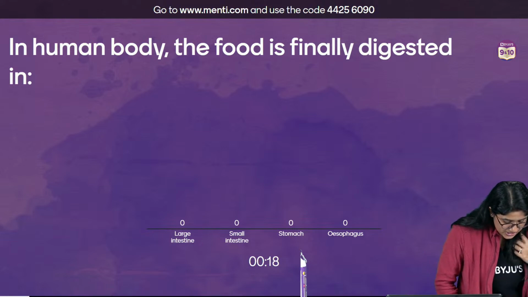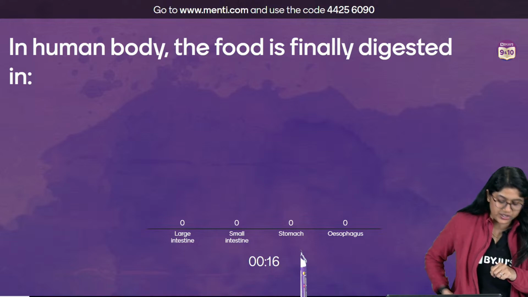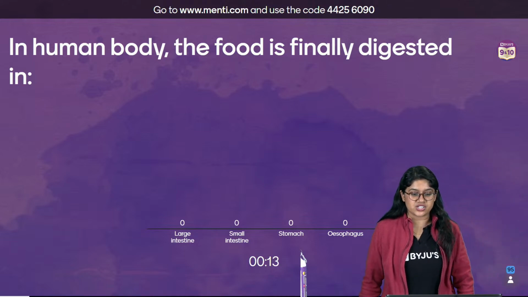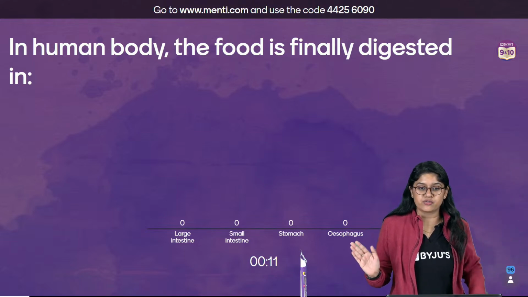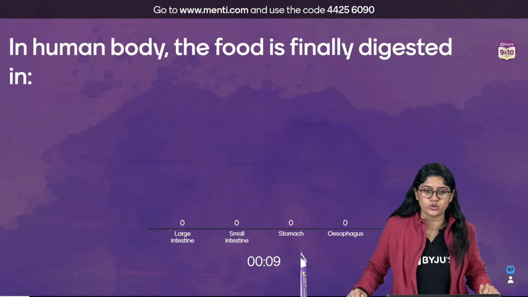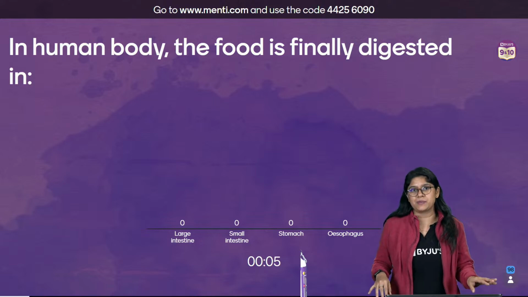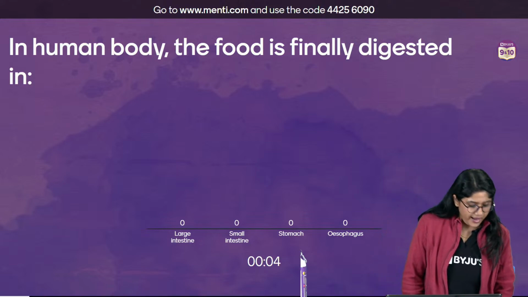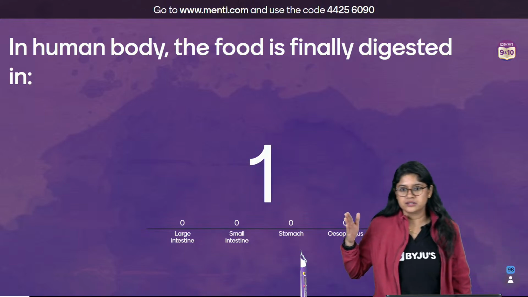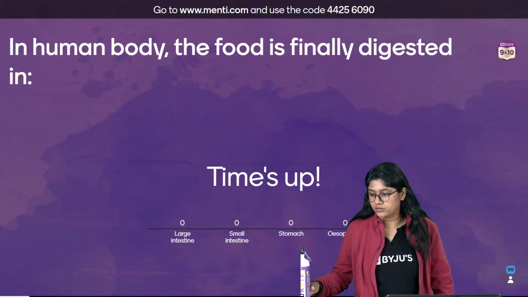Yes. Jaldi, everyone. So we can see the question. In a human body, the food is finally digested in. Finally digested in. Full digestion kahan pe ho raha hai food ka? Large intestine, small intestine, esophagus or stomach. I don't know what is this line in between. This is a water bottle. Okay.